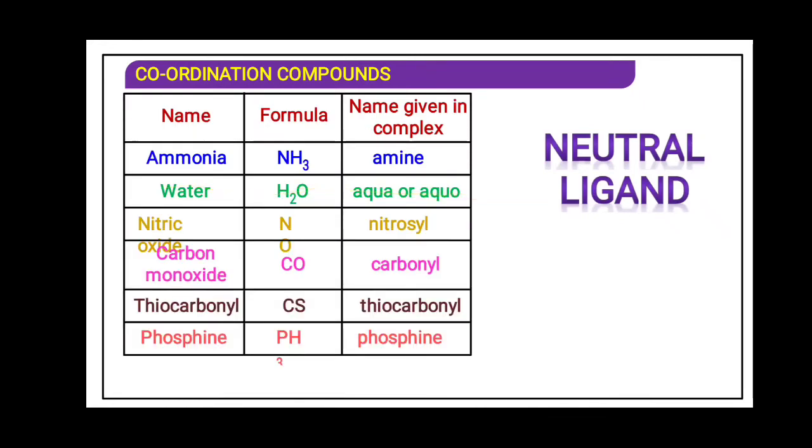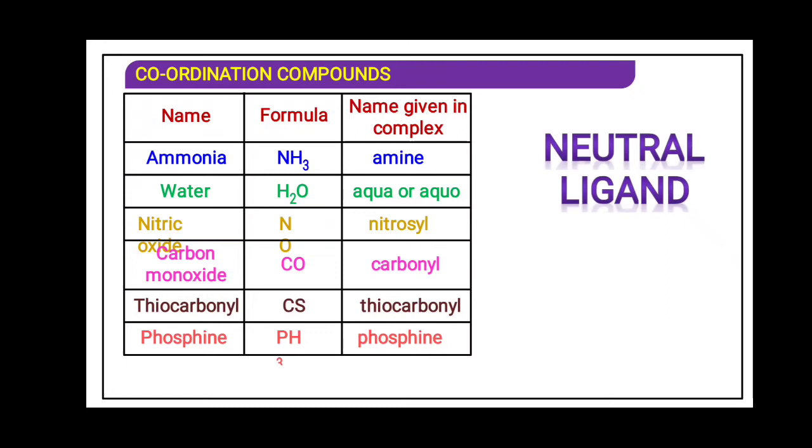Water. For water we have to write the name aqua. Nitric oxide, that is NO, the O is written by mistake at the bottom, it is NO, that is nitrosyl, which is neutral, it is not NO plus. Carbon monoxide, CO, that is carbonyl.